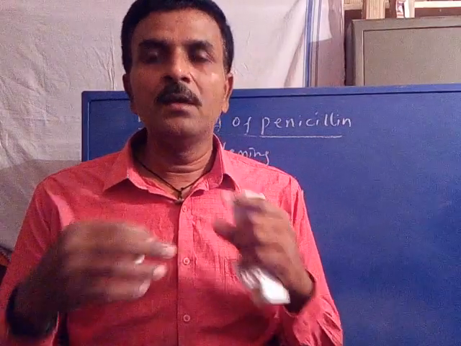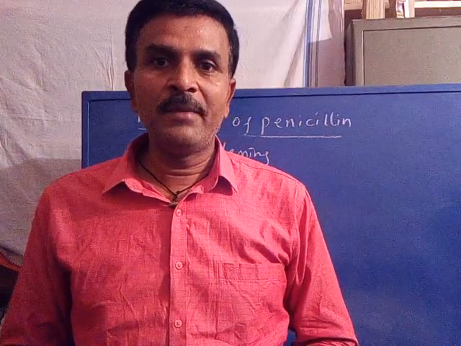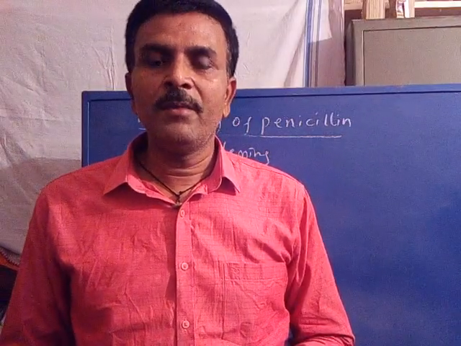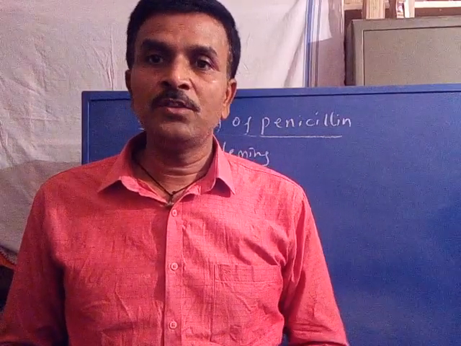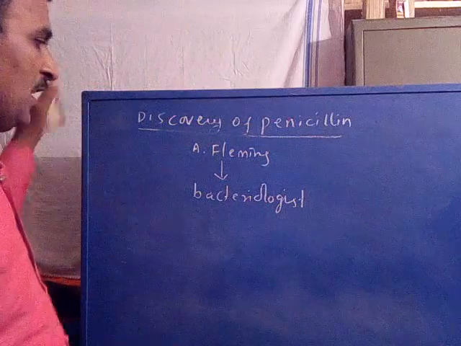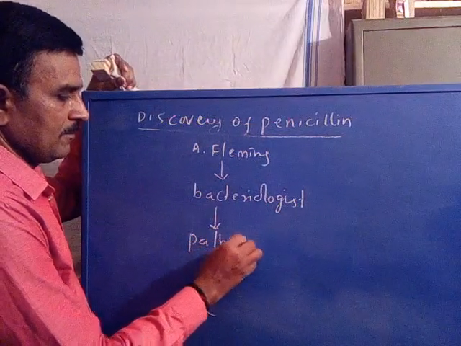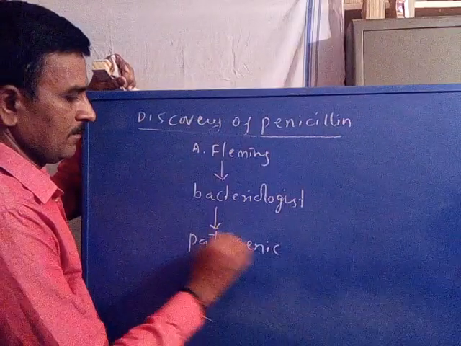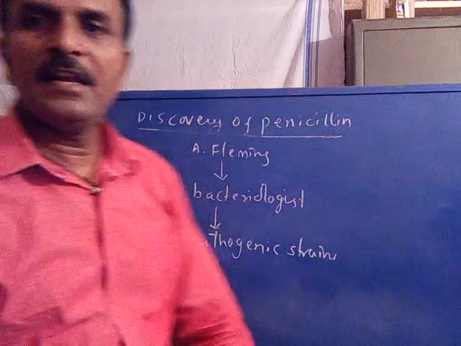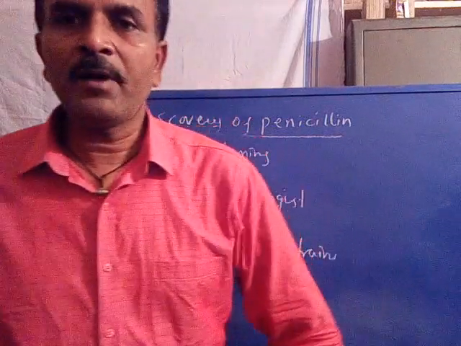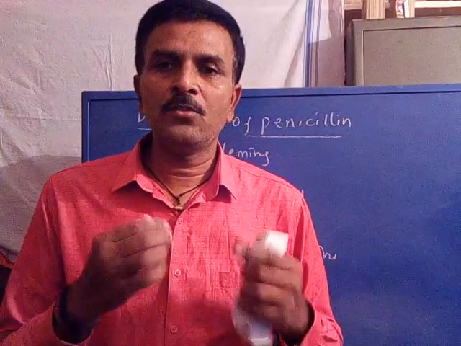What is pathogenic? Bacteria which are harmful to humans are called pathogenic bacteria. He was working on a pathogenic bacterial strain, for the purpose of studying the nature of pathogenic bacteria.